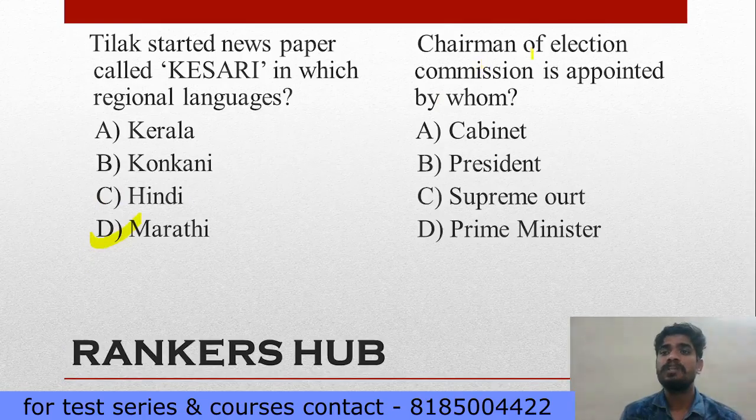Next, the Chairman of the Election Commission is appointed by whom? Cabinet, President, Supreme Court, or Prime Minister. This is a direct question from the Constitution of India. Here the Cabinet will recommend the name but the appointment is made by the President only. The Supreme Court cannot, because India is divided into the separation of powers, so the Supreme Court cannot interfere in executive and legislative functions. The Prime Minister cannot. So your option is President.